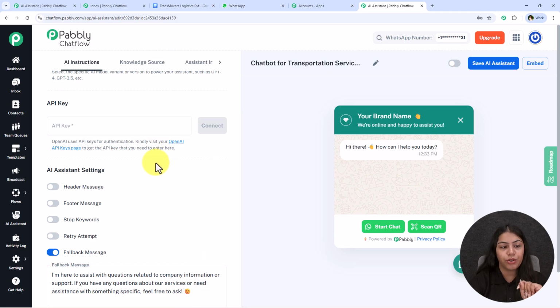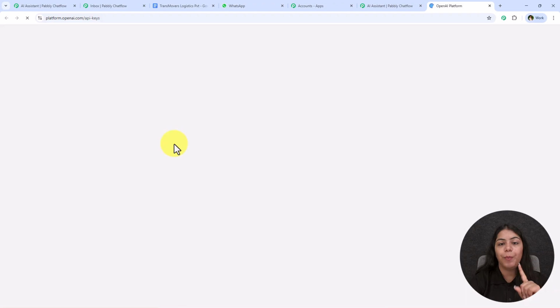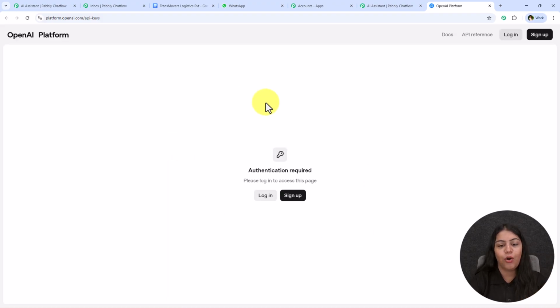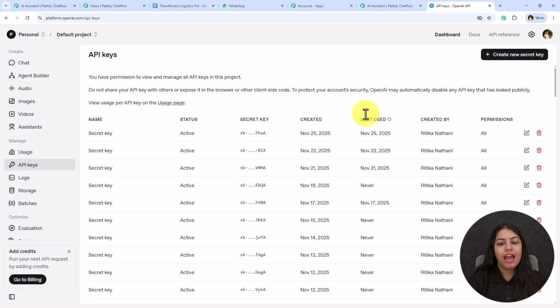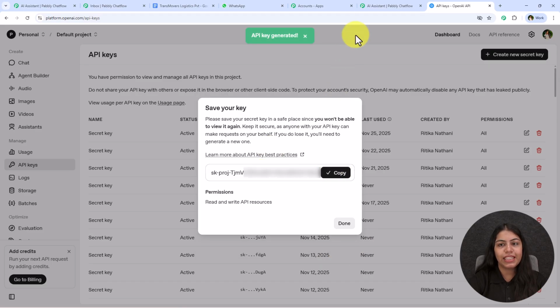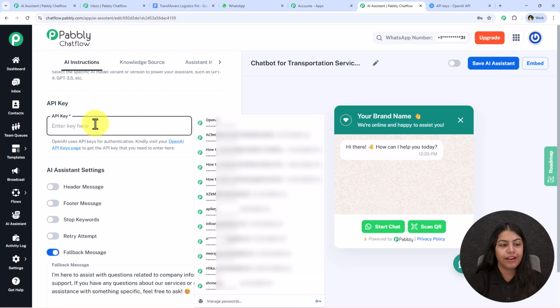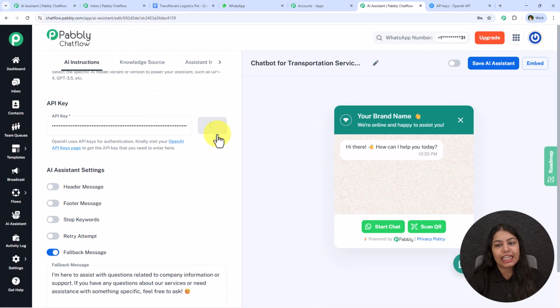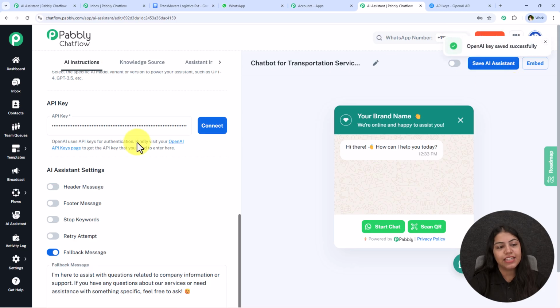If not, then what you have to do is open your OpenAI API key page. Then log in to this page first. After you log in, you have to go towards this create new secret key button. Now you have to enter the key name, select the project and click on this create secret key button. Your key will be created, so copy the key and paste it right over here. After you paste the key, click on this connect and your API key will be added over here.